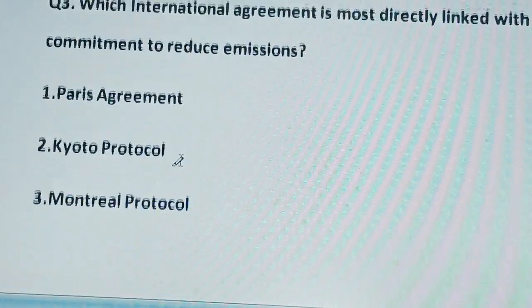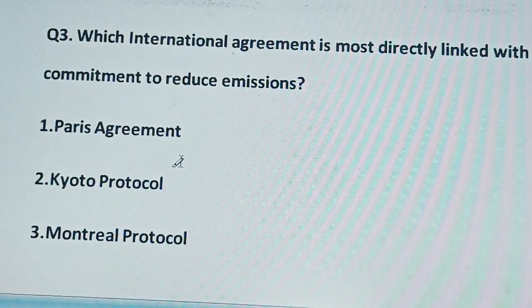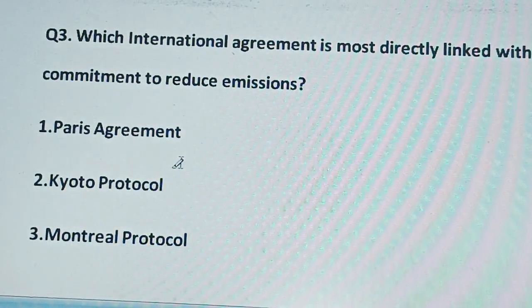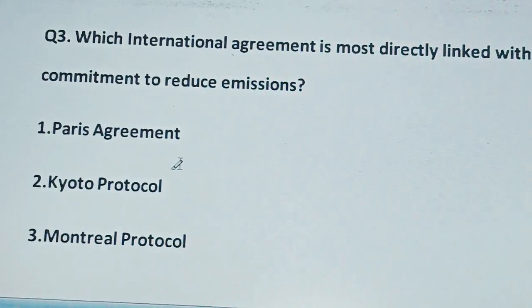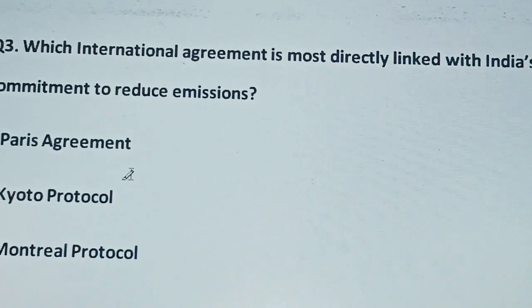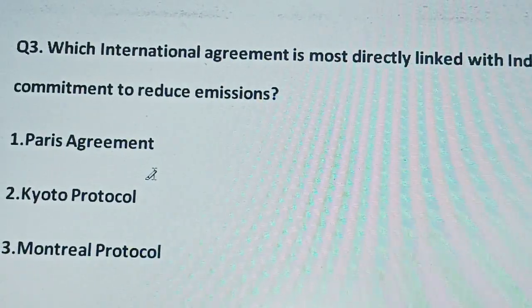Which international agreement is most likely directly linked with India's commitment to reduce emissions?